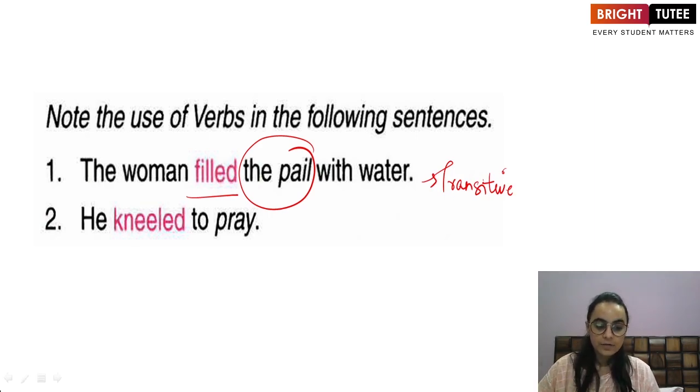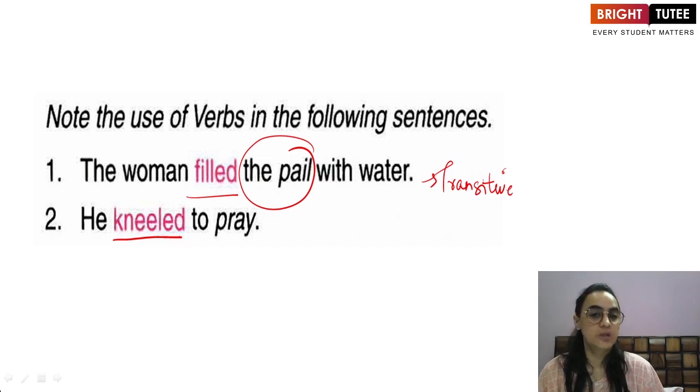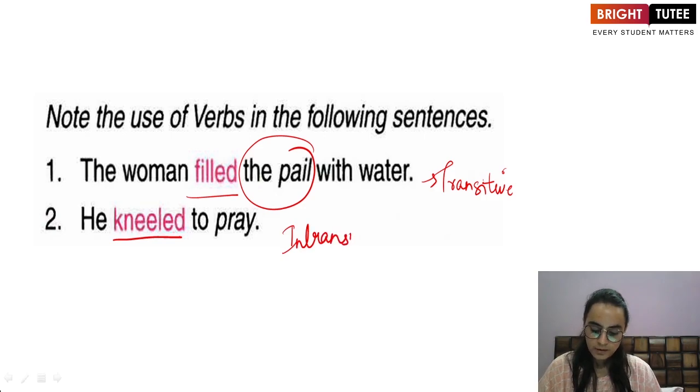If I give you another example, the second one: He kneeled to pray. What is the verb in the sentence? Kneeled. He kneeled what? Do I have an answer? He kneeled whom? No. So that means there is no object in the sentence, and yet the sentence is making absolute sense. So this verb kneeled is an intransitive verb because it does not need an object to make sense.